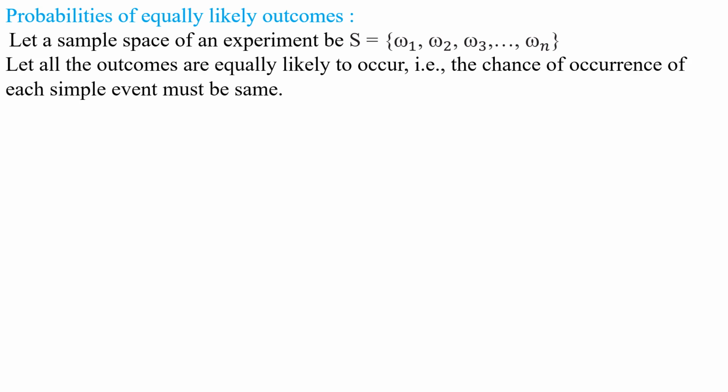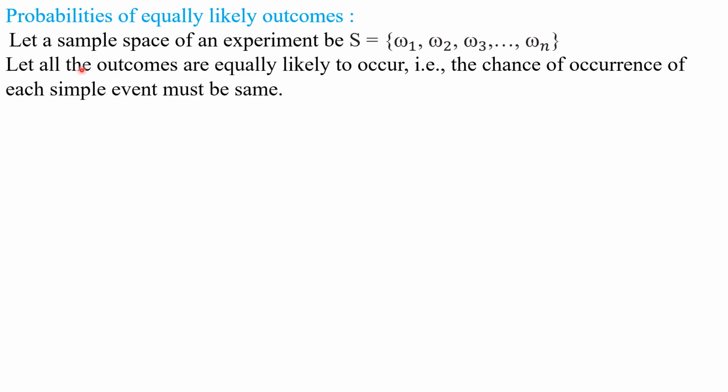In the previous example, the probabilities of the elementary events of the sample space were not equally likely. P of HH is 1 by 4, P of HT is another number, and so on.